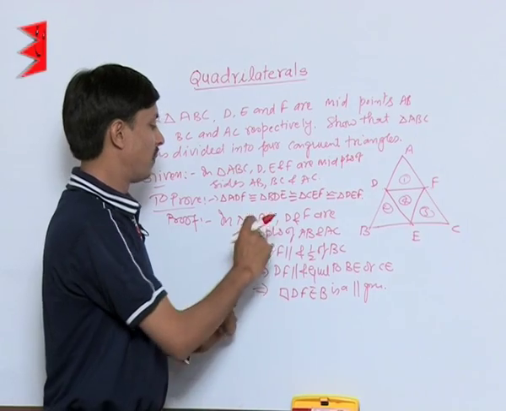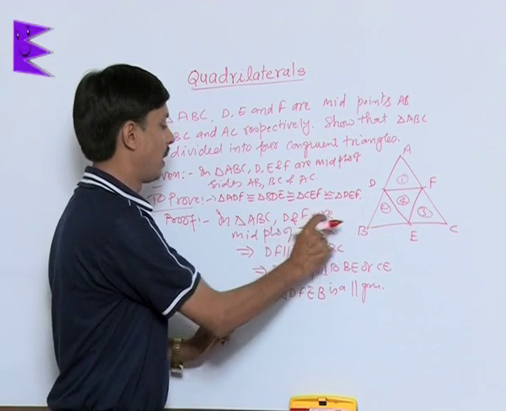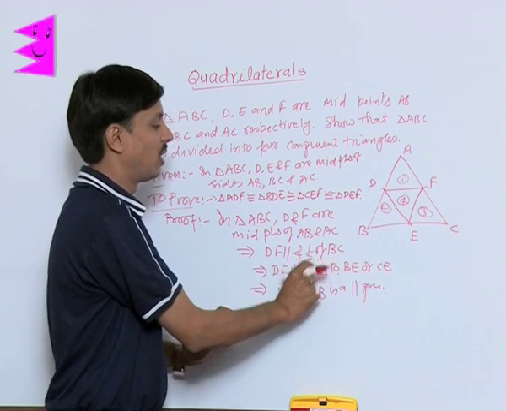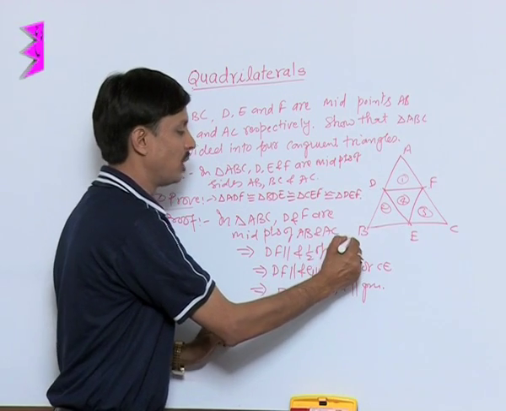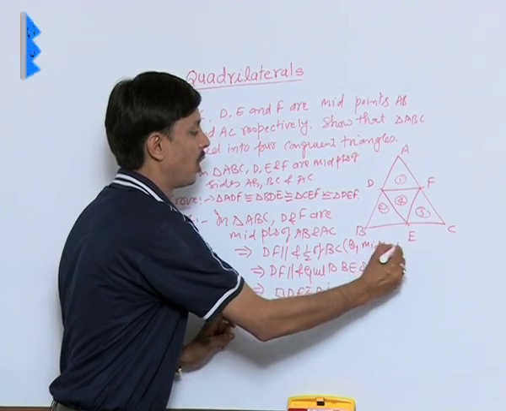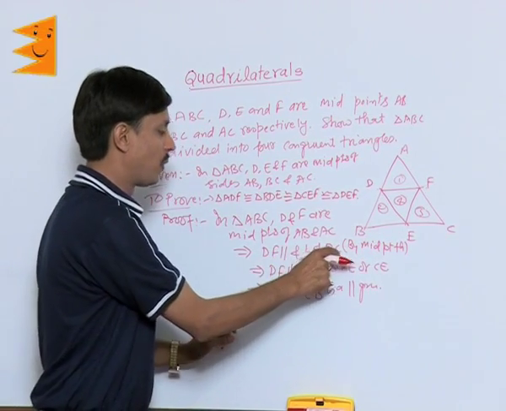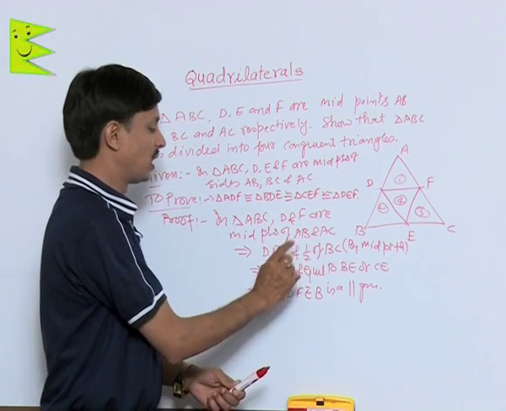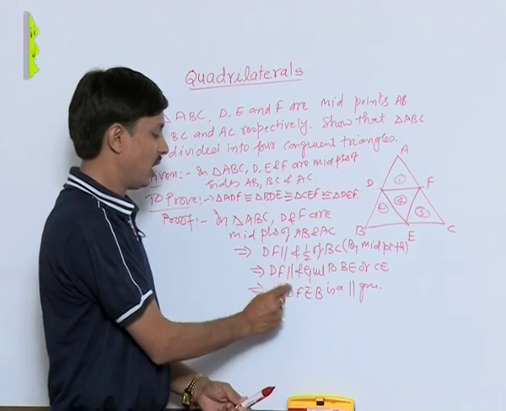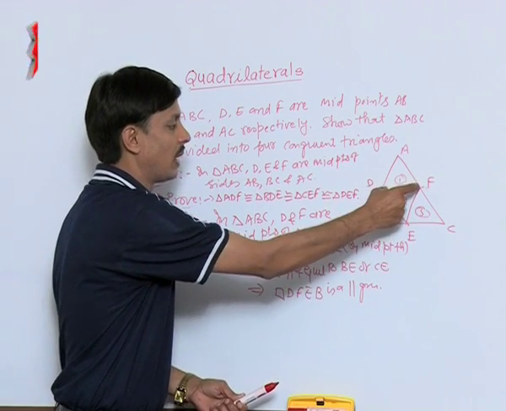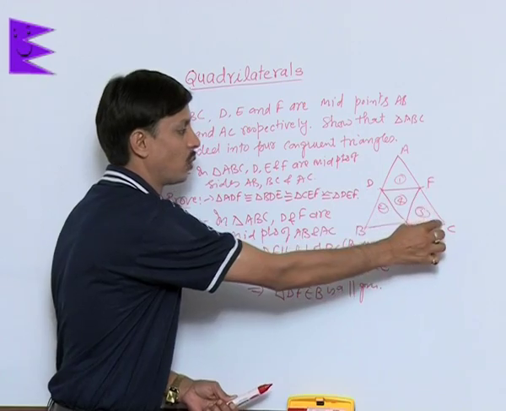You know that in triangle ABC, D and F are midpoints of AB and AC, so DF is parallel to and half of BC, by the midpoint theorem. Half of BC is taken as BE or CE. With the help of this, DF is parallel and equal to BE and DF is parallel and equal to EC.